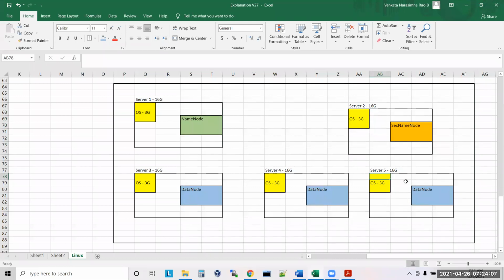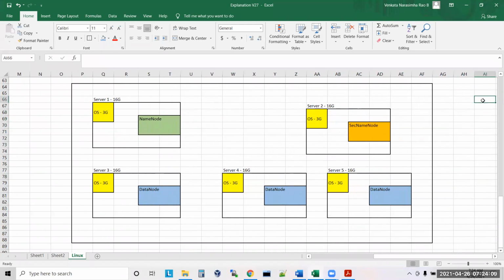So in this picture, what is this mode of installation? This is fully distributed mode of installation. How many servers are required here? Is it one server or multiple servers? Multiple servers. It is not 5 servers, sir. So instead of server 5, I will say server n.